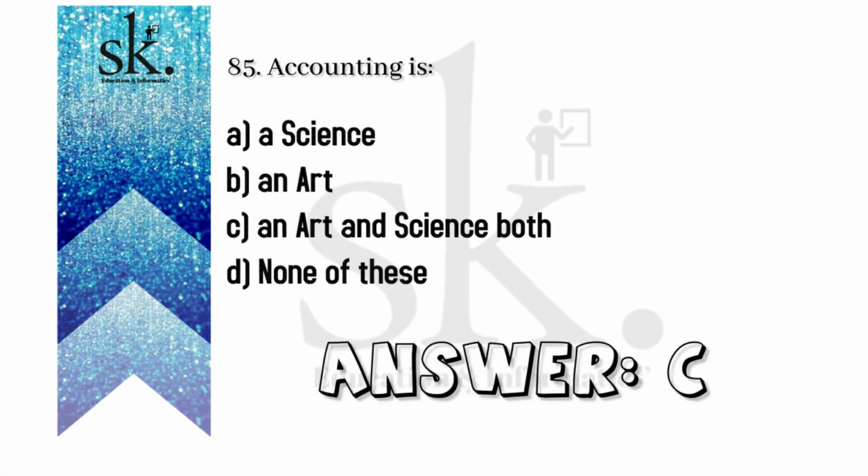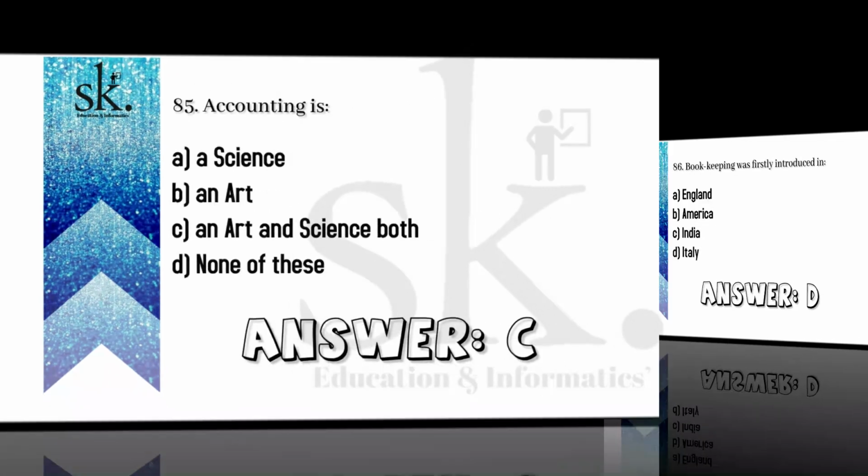Question number 85, accounting is. Whether it's a science, an art and a science both, or none of this. Now, accounting is both an art as well as a science. How? It is an art as it records, classifies and summarizes the financial transactions, which helps in understanding the profitability and the financial status of the business. Accounting is also said to be a science as it is structured knowledge based on certain basic principles. Now, you have accounting principles also. Therefore, the correct answer will be an art and a science both. So, the correct option will be C.